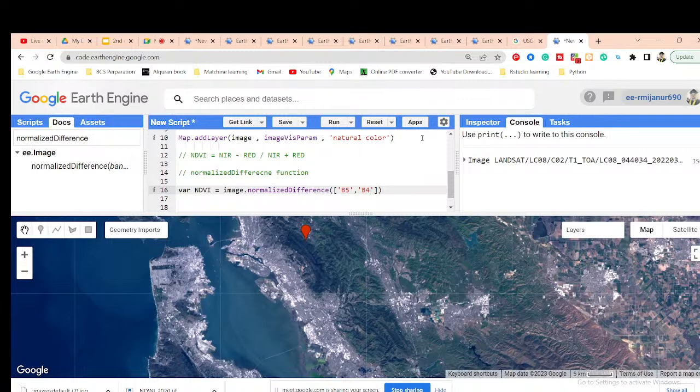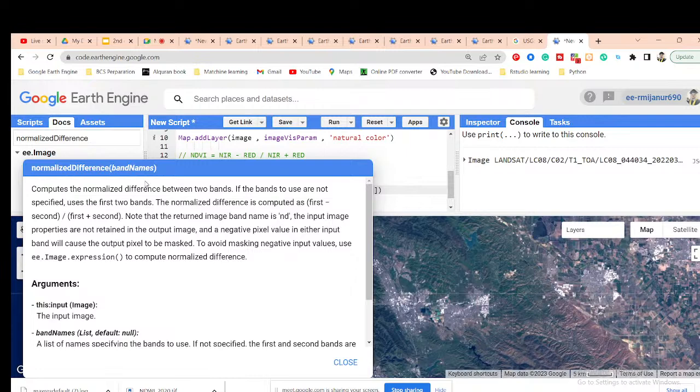Then it will calculate near infrared band minus red band divided by near infrared band plus red band, computed automatically. This equation is almost the same as the one here.